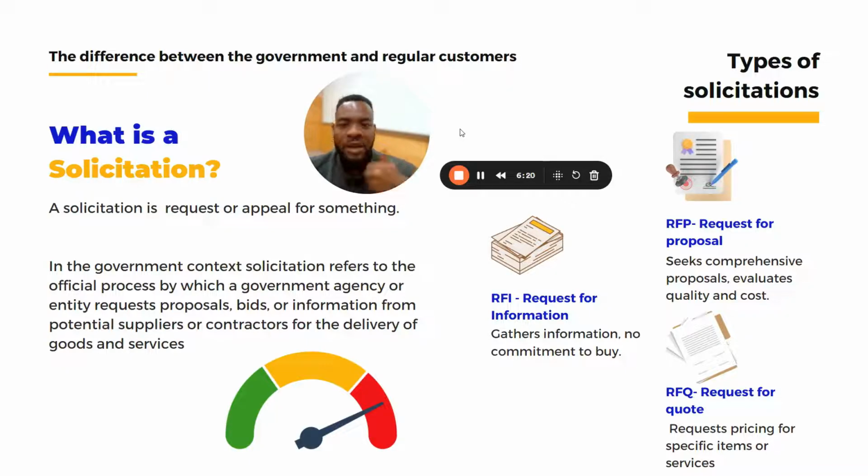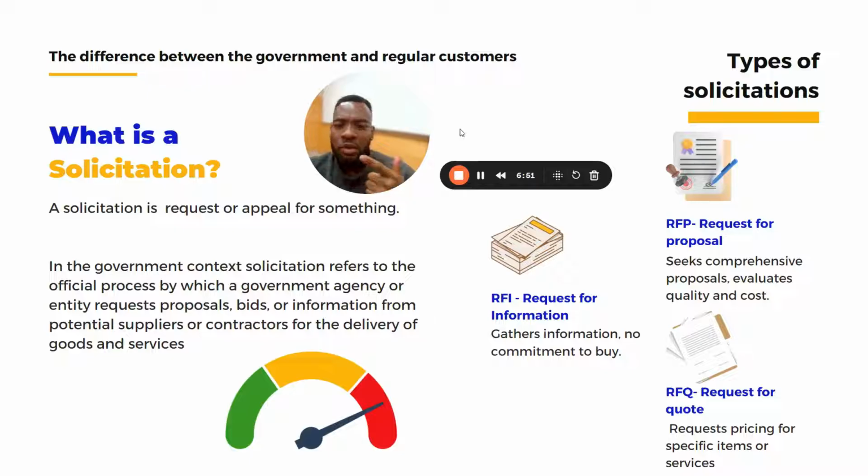The first type of proposal I want you to look out for: RFIs. These are called requests for information. Okay. Here, the government's goal is to gather information. Perhaps they want to know a technical statement: how is this work going to be done? Let me give you an example. Let's say they're looking for lawn care for 1.5 acres of land, and it's an RFI. They just want to know how it's going to get done.